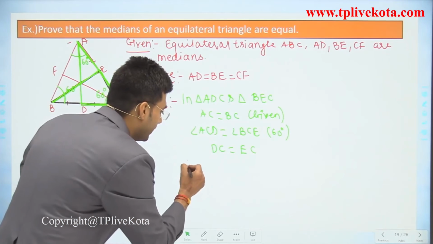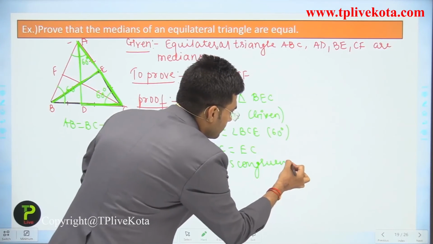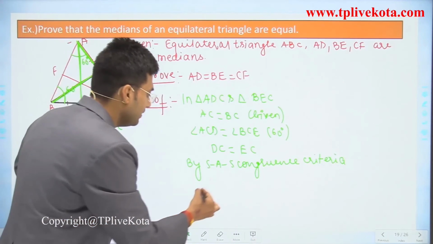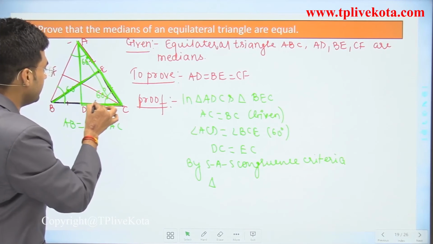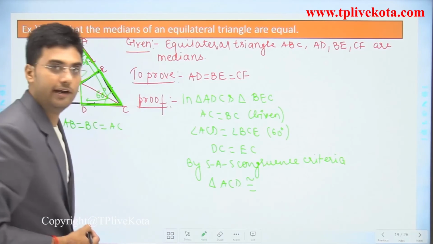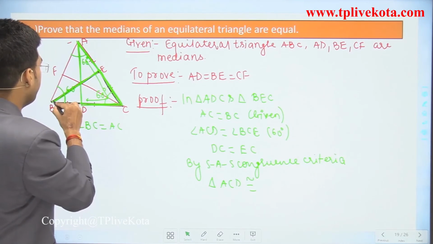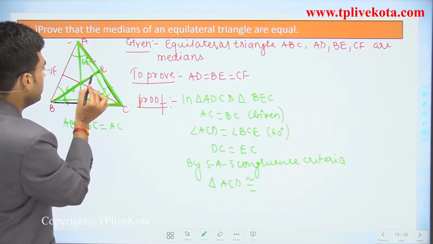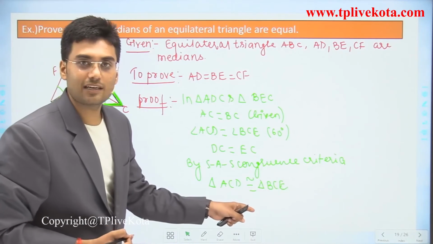So by the side angle side congruency criterion, in triangle ADC, we use AC, then include this angle and come to D. So we can write triangle ACD is congruent to, in triangle BEC, we use BC, then include this angle and come to E. So we can write triangle BCE. So these two triangles are congruent.